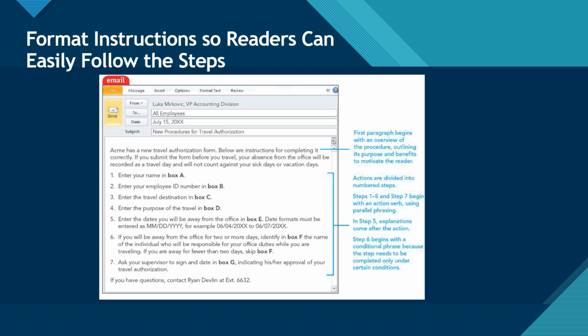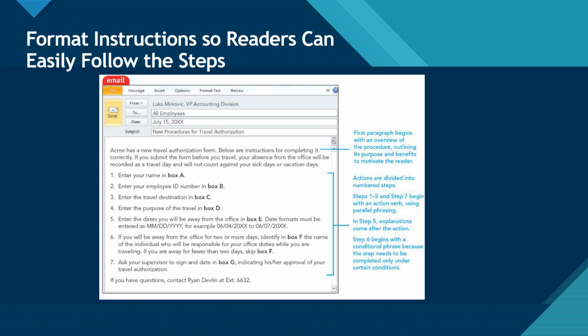Let us again look at an example of an email providing instructions with annotations applied. The annotations that appear in the margins point out the following. Number 1. First paragraph begins with an overview of the procedure, outlining its purpose and benefits to motivate the reader. Number 2. Actions are divided into numbered steps.